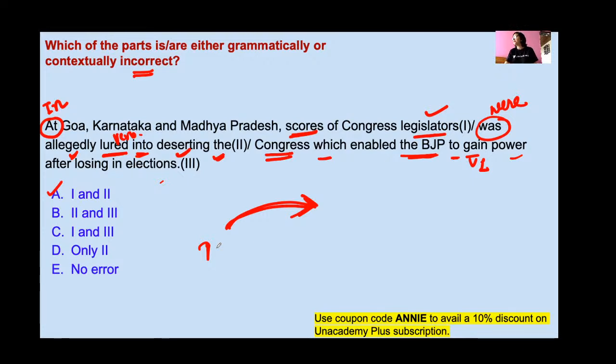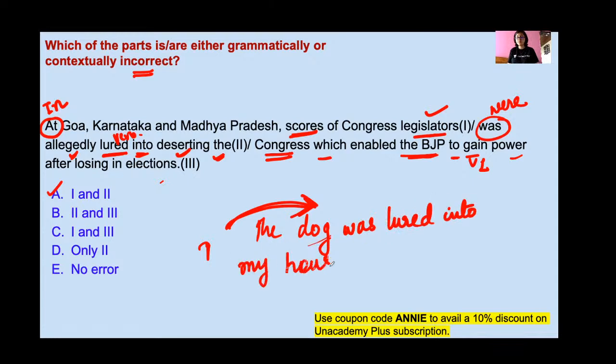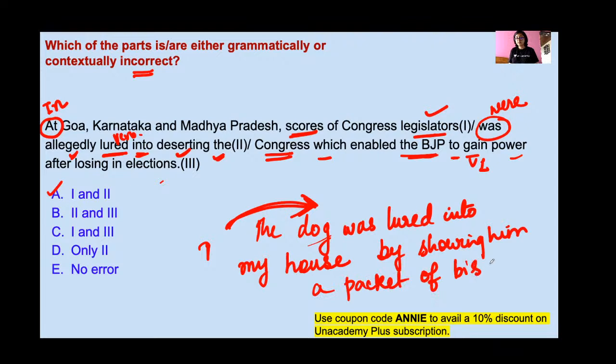Lure means to tempt someone to do something. Like I can say that the dog was lured into my house by showing it a packet of biscuits.